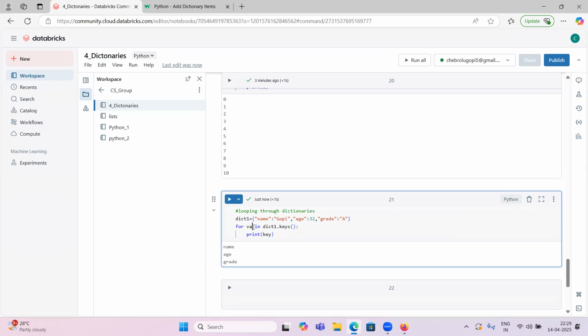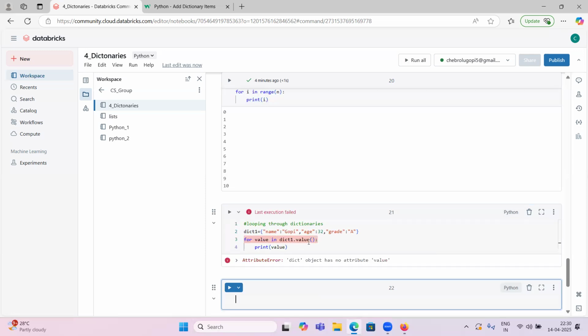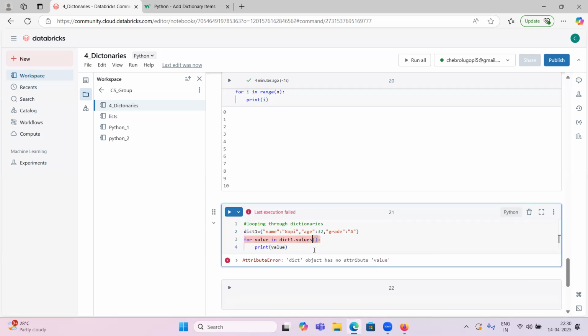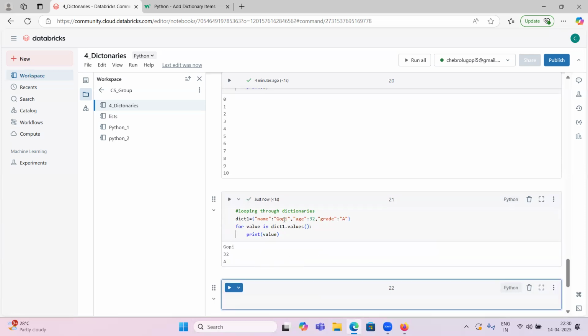If you want only values, print values. I think values, I guess. Let me print it. It will throw an error anyhow. We'll see. Yeah, there is no value. It is values, plural, like keys, values, items. Yeah, so it has printed the values now: Gopi, 32, A. These are the values.